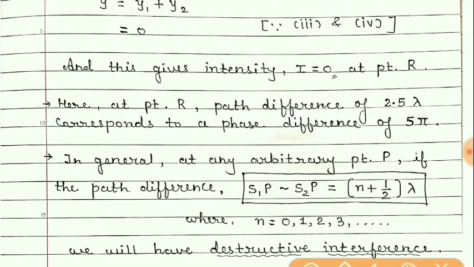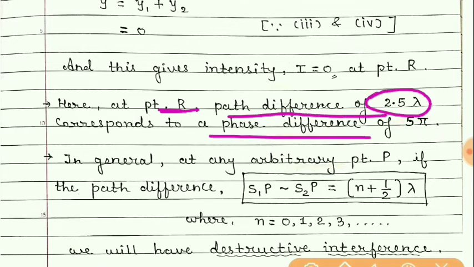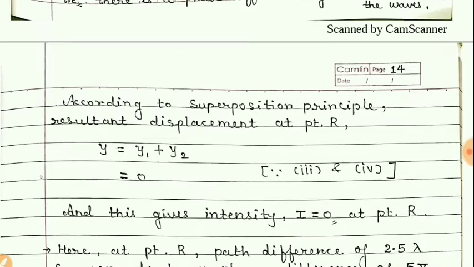So it is clear that here at point R, the path difference was 2.5 lambda, but the phase difference corresponding to it is 5 pi, because you can see that 2.5 lambda here, this is 1 lambda, then this is the second lambda, and we have to show 2.5 lambda, so this is 1/2 lambda.